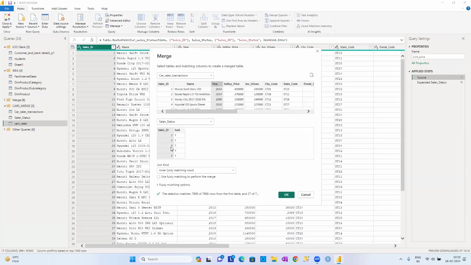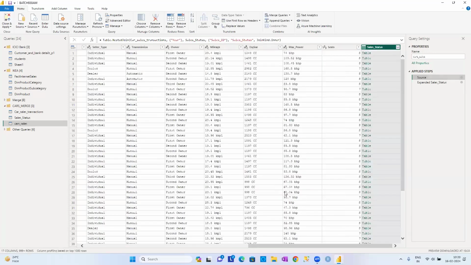Your year and sale ID may match, may not match, guys, because sale ID 2014 may be there. What is my point? Because we have 7,906 records, automatically there is going to be some matching data. It will be done, but that is not a proper matching, guys. That is not going to be a proper matching at all.